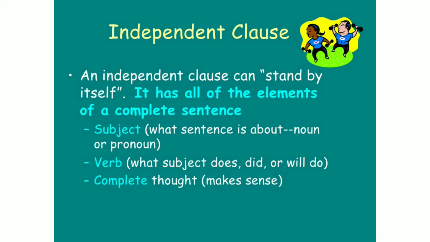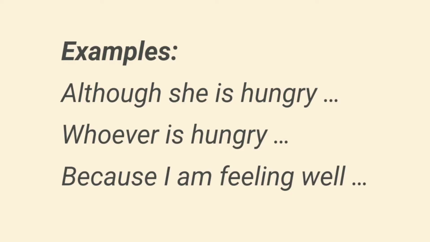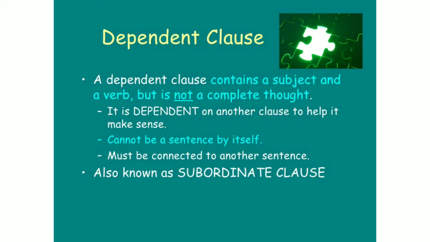Examples of dependent clauses: although she is hungry, because I am feeling well. As we can see in the examples of dependent clauses, a dependent clause cannot stand on its own. It requires an independent clause to complete a sentence, to make meaning of a sentence.